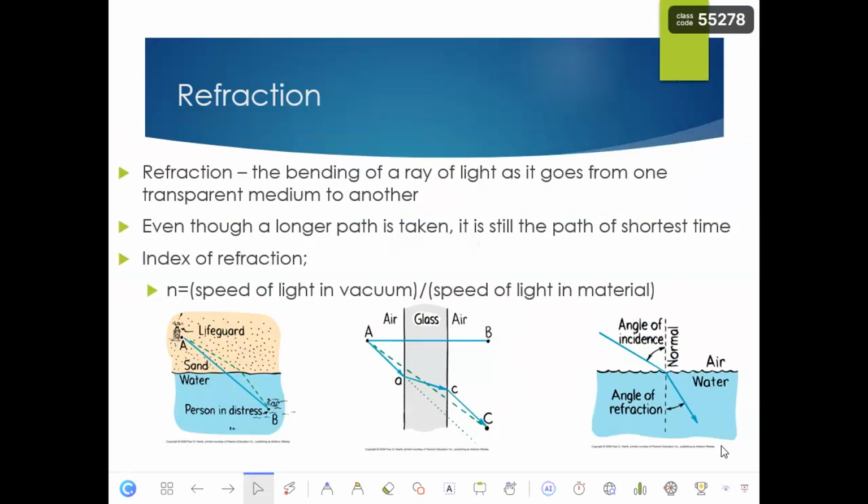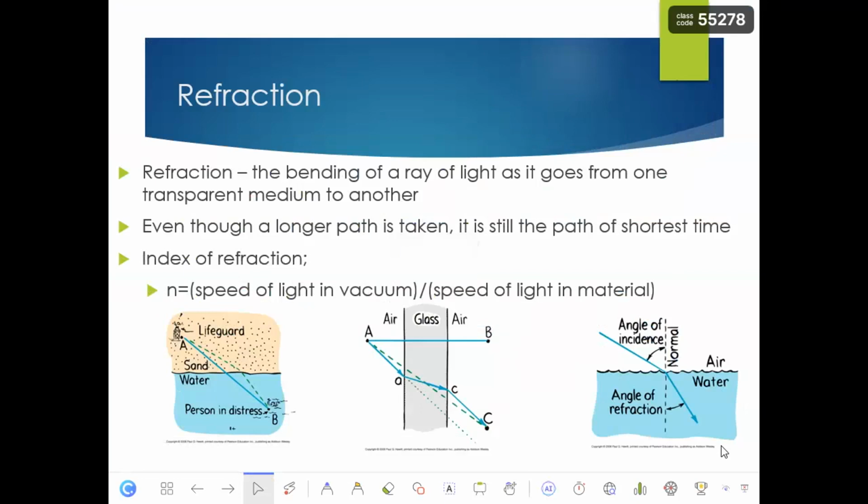The velocity of the visible light will change. Whenever the velocity of light changes, we will have refraction. That's it. Instead of traveling through a straight line, the light will bend.